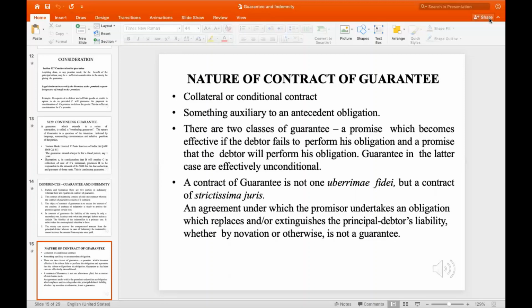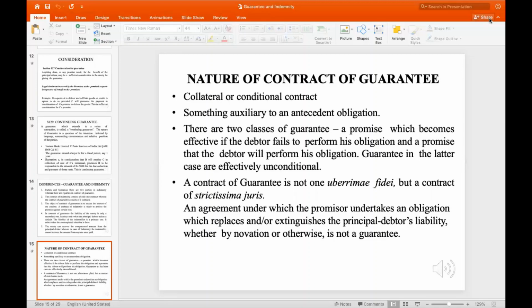In the second case, a promisor promised that the debtor will perform his obligation, that is, the debtor has to pay up the money, and then there will be no need. So that is what I said, that guarantees in the latter case are effectively unconditional, because the person is already paying off the money.